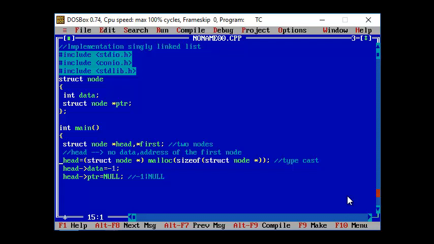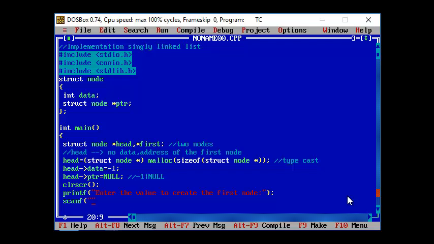Now I'm just going to create my first node. Let's say, for example, enter the value to create the first node. Your first node will have a data, and you are going to collect the data through a variable.